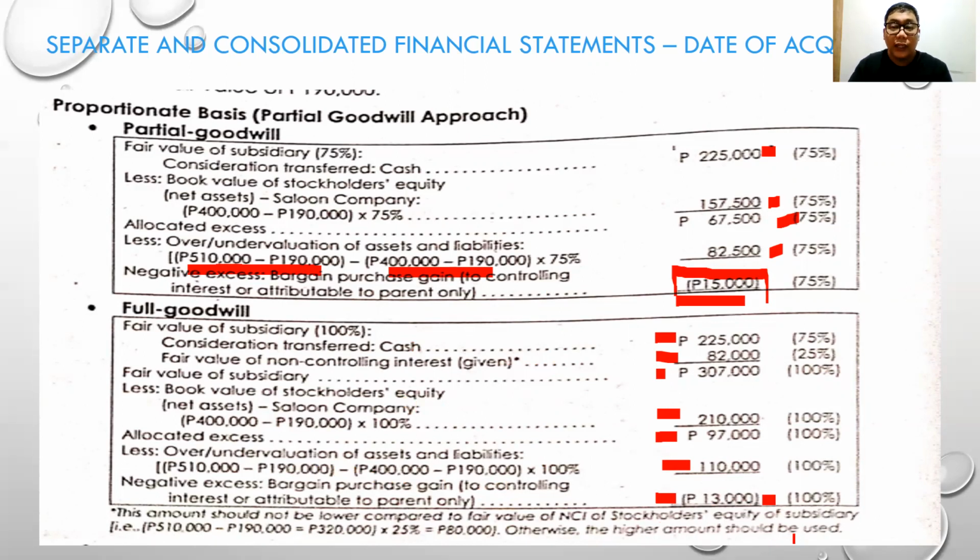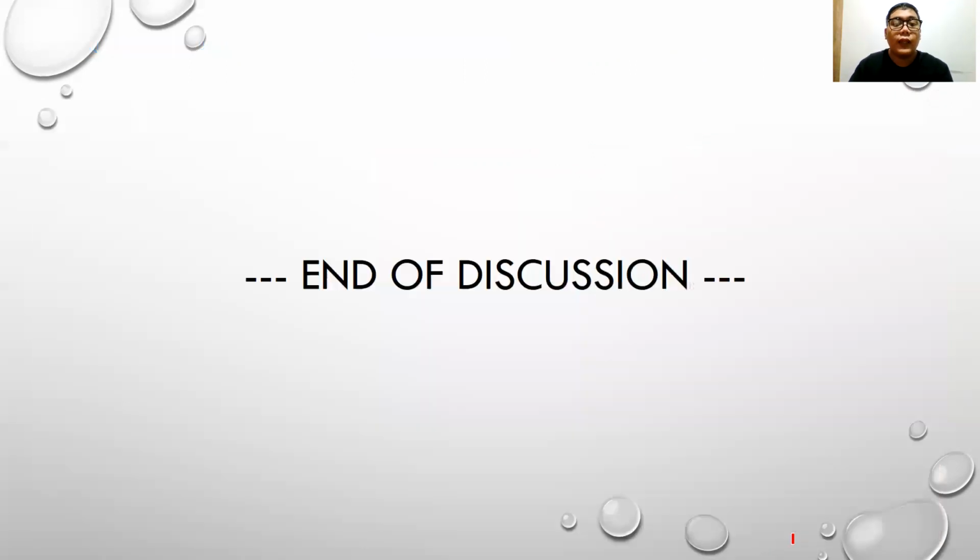Focus on this for the examination. And that would be all for the computation of goodwill using the partial and the full goodwill methods, the bargain purchase gain, and the computation of the non-controlling interest.